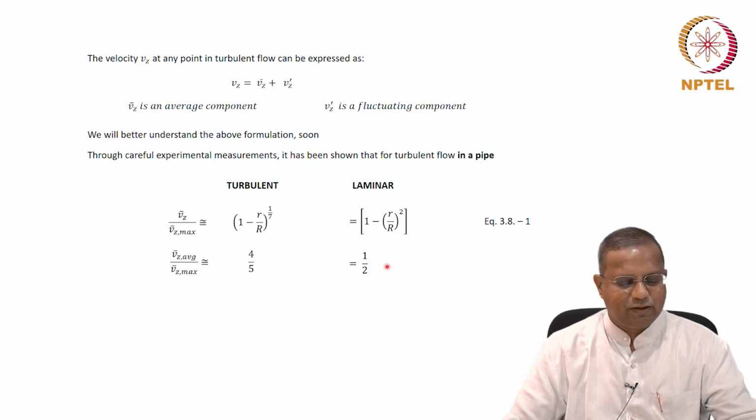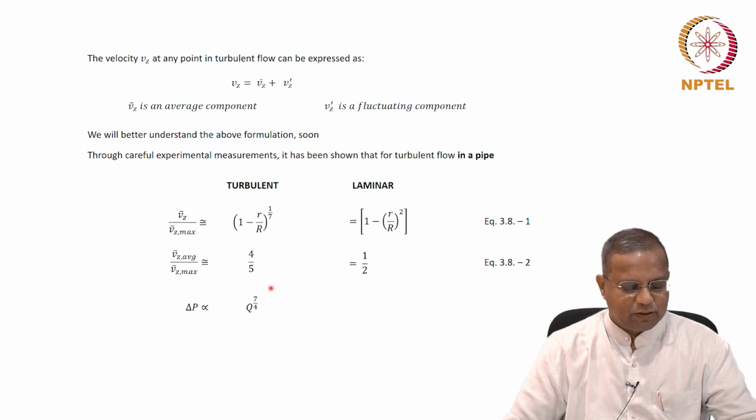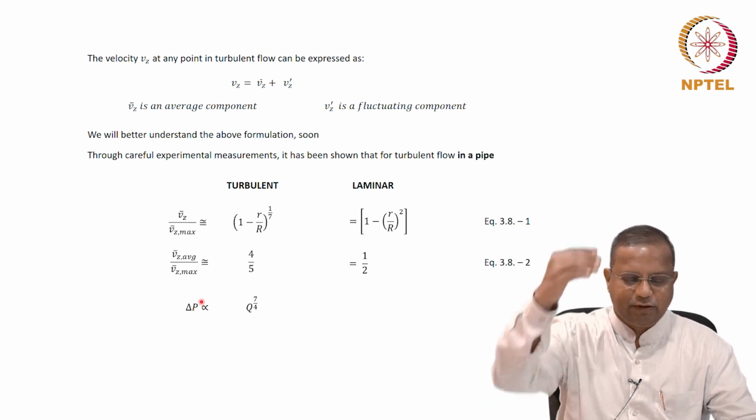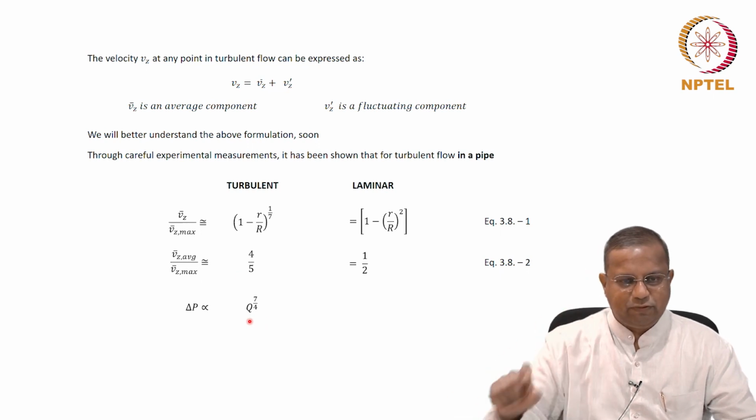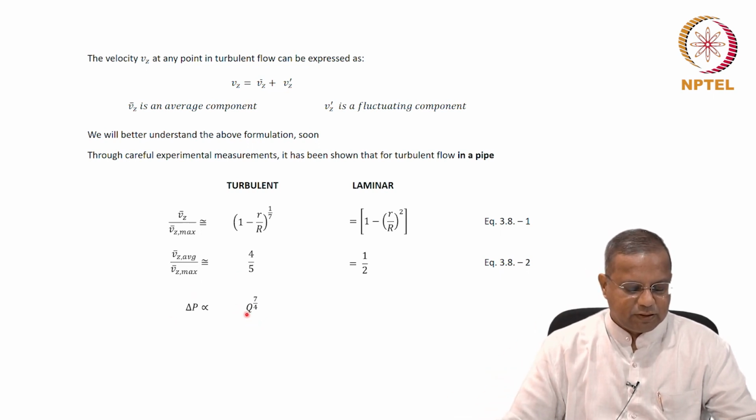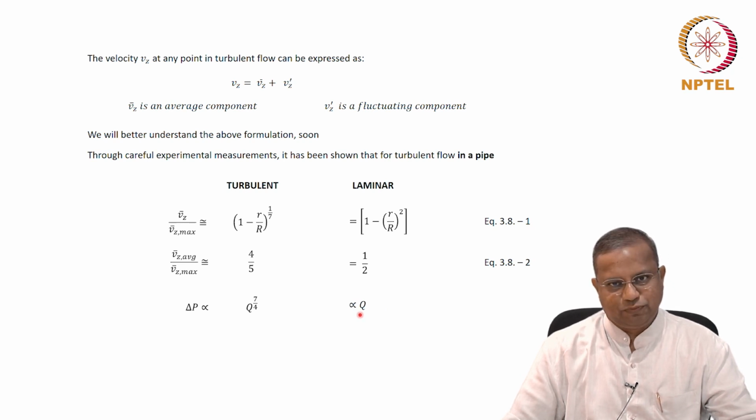Okay, go back into your notes and check. It will be half. This is 3.8-2. Also, one more. The pressure drop, delta P, that is PL minus P naught, or even if you don't take that negative sign, is proportional to the flow rate to the power 7/4. That's what people have found through experiments in turbulent flow. In laminar flow, if you recall the Hagen-Poiseuille equation, it was directly proportional to Q. Let's call this equation 3.8-3. So there are wide differences in the relationships between laminar and turbulent flow.